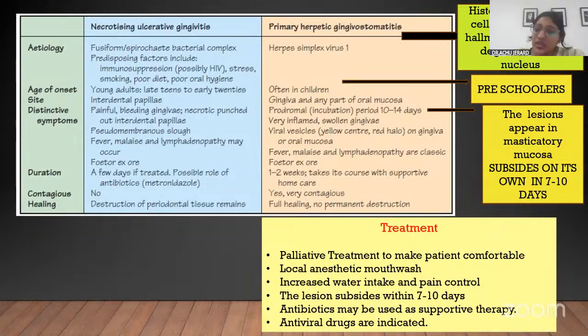And this particular condition commonly is seen in preschoolers and children. This is a viral infection, and since it's a viral infection, it subsides on its own most generally in 7 to 10 days. Only if there is a systemic involvement, again, you will have to give palliative care and antibiotics and ask the patient to drink lots of water. That palliative type of treatment is really advocated for this particular condition.